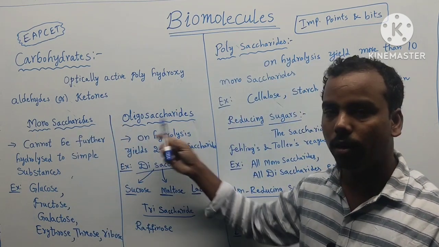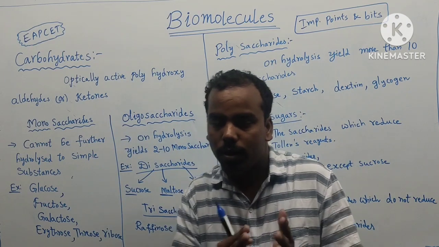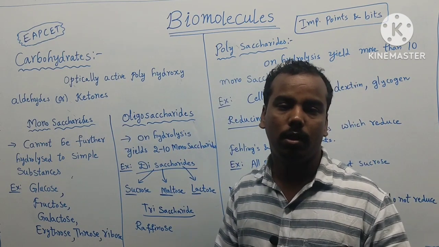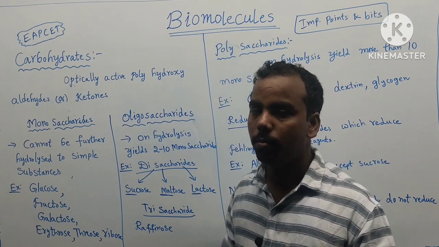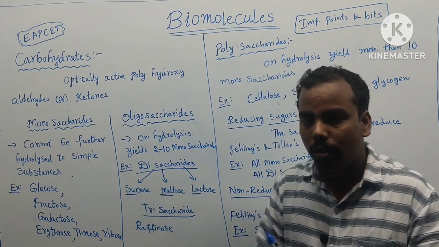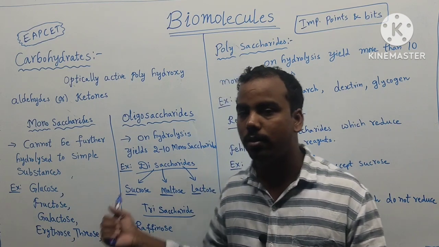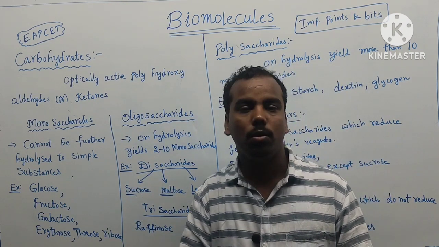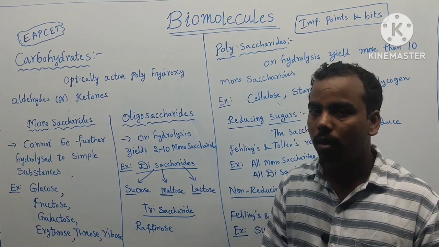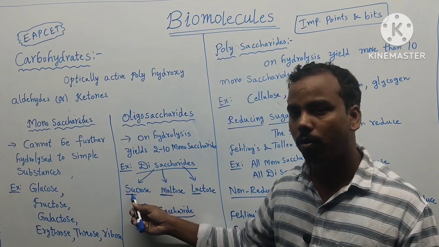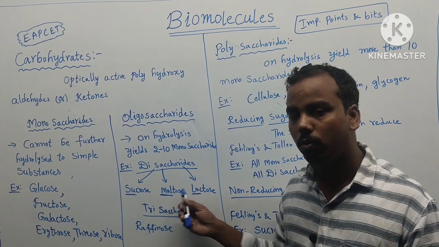Next, oligosaccharides. Oligosaccharides on hydrolysis give 2 to 10 monosaccharides. Disaccharide means on hydrolysis it gives 2 monosaccharides. Trisaccharide means on hydrolysis it gives 3 monosaccharides. Examples of disaccharides are sucrose, maltose, lactose.